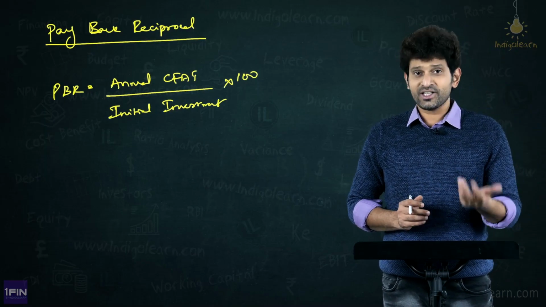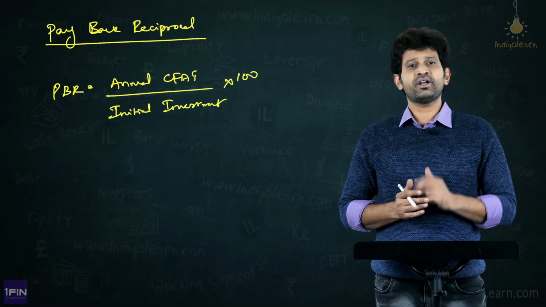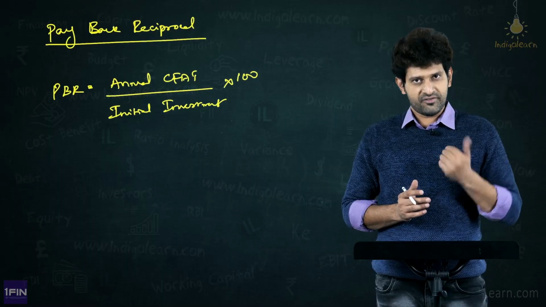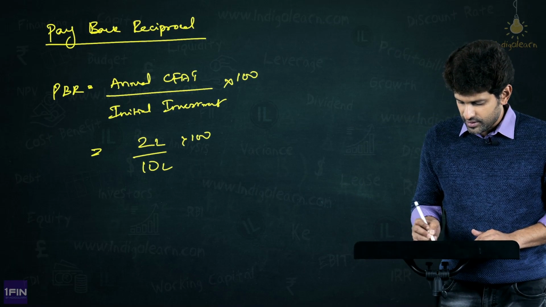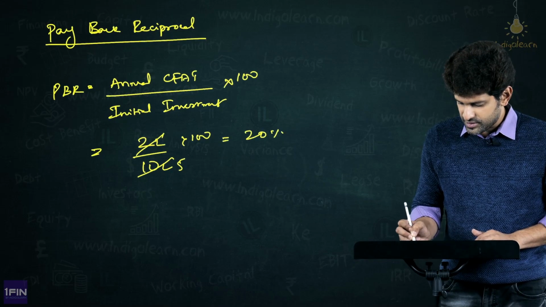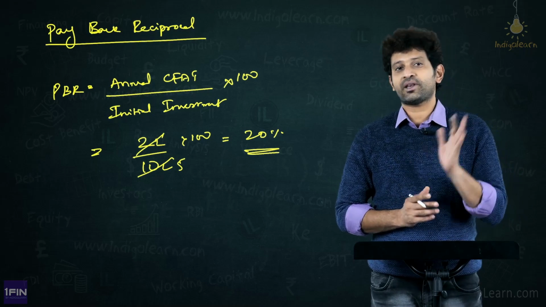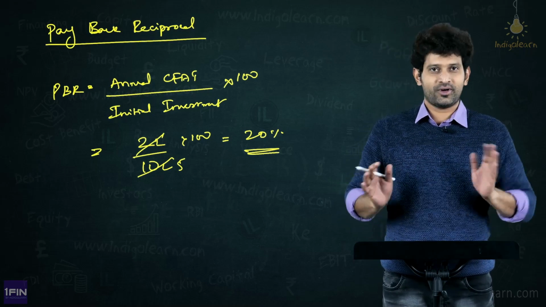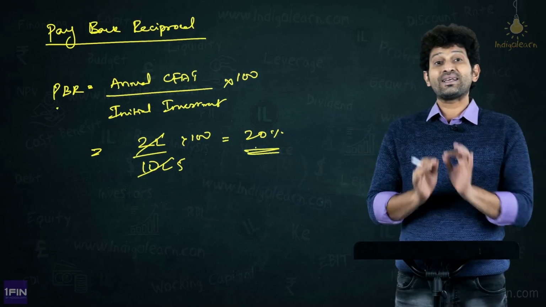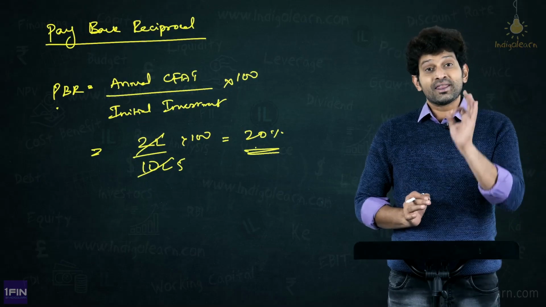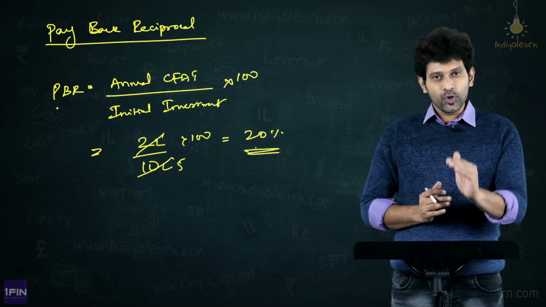Now to understand the concept better, we will take the same example as earlier. That is 10 lakhs being the initial investment, 2 lakhs being the annual CFAT. Now what happens here? 2 lakhs by 10 lakhs into 100. So 0.2 times 100, and this is 20%. Now friends, with the help of this number we will understand the meaning of payback reciprocal. It is the inverse of payback, no doubt, but conceptually what does it say? Conceptually it says payback reciprocal is nothing but the percentage of recovery of the initial investment through annual CFAT.